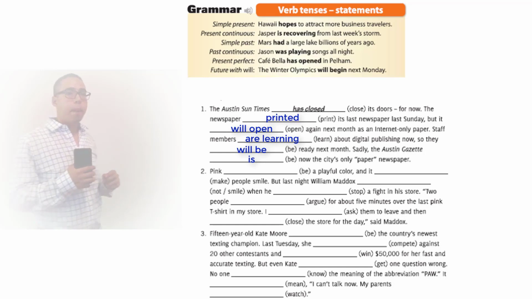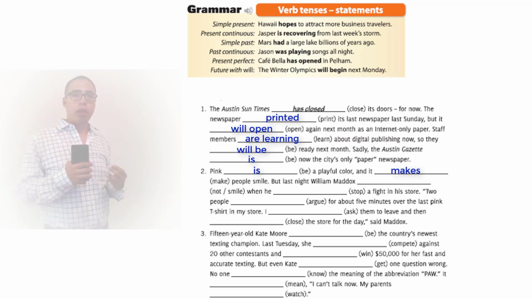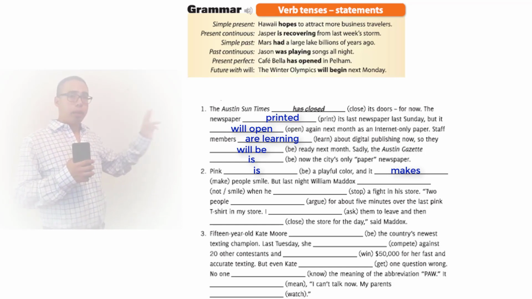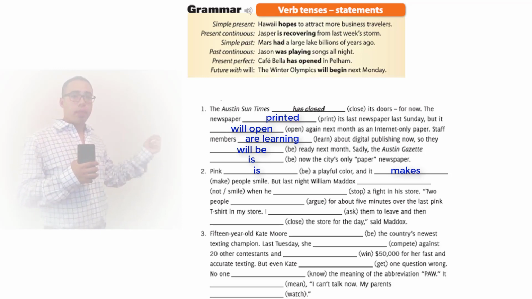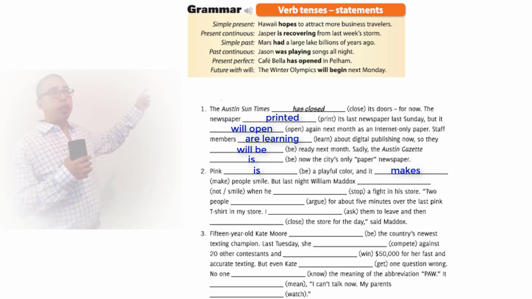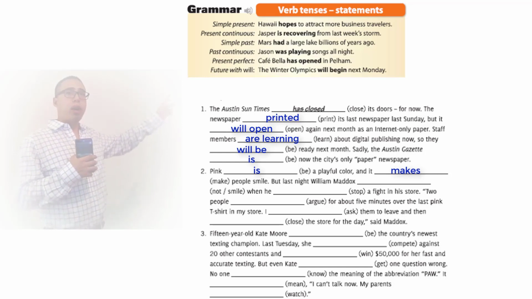Number 2, pink is a playful color, and it makes people smile. Okay, the verb be, pink, singular, so we use is. Pink is a playful color, and it makes. Okay, the verb is make, but we're going to add an s to it to make it simple present. You can see up here, simple present, we got the verb, we just add the s at the end to make it simple present.